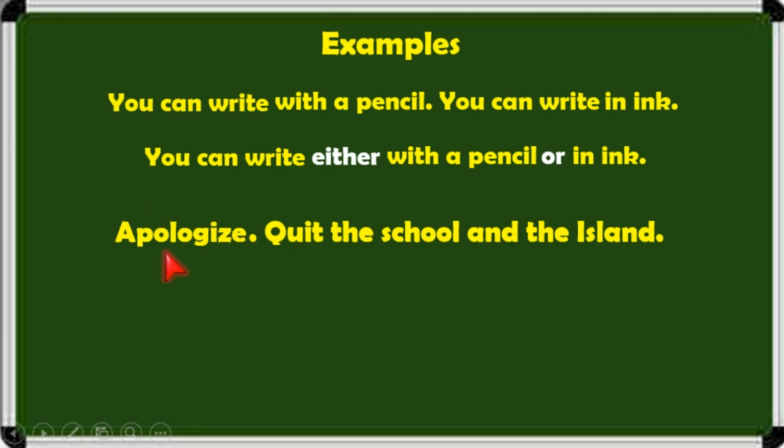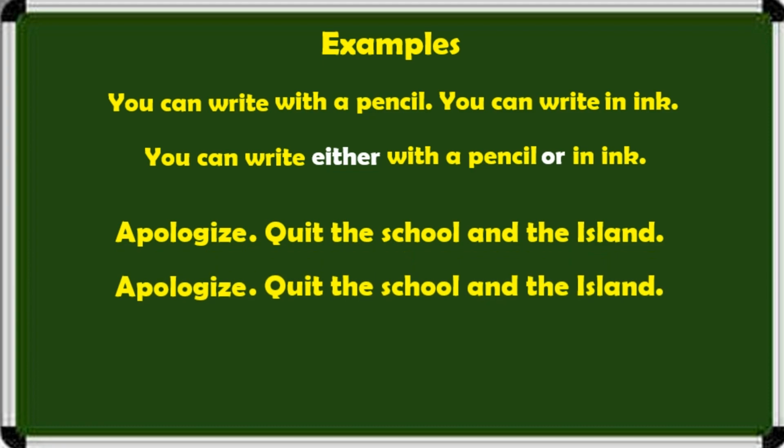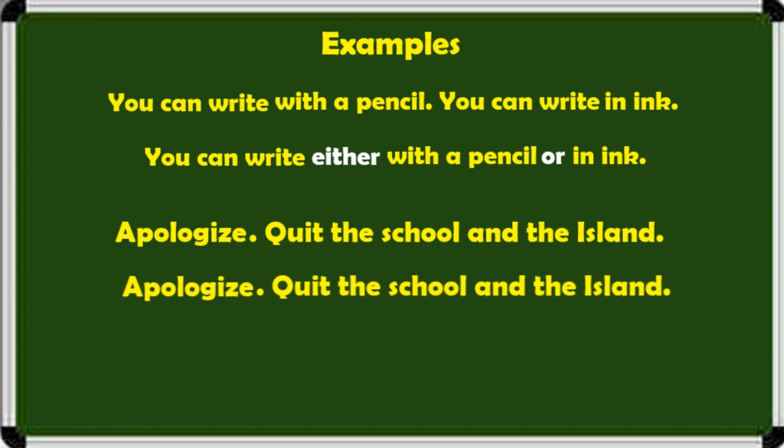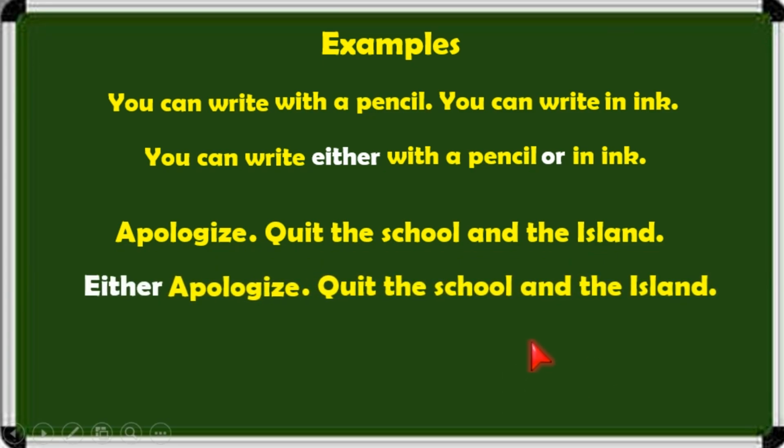Apologize means say sorry. Quit, to go away. So here the option is apologize or quit. So you use either just before apologize. Then you use or just before quit.